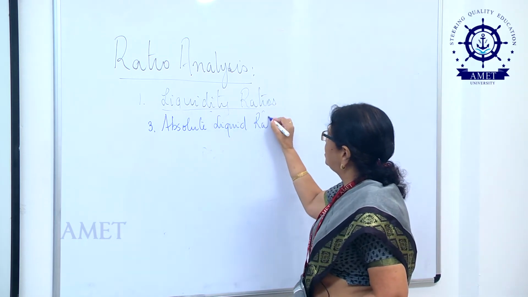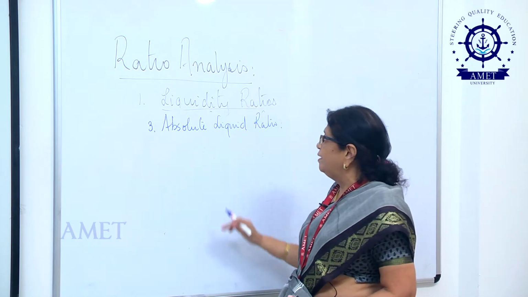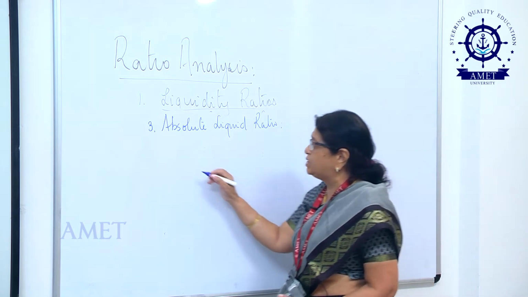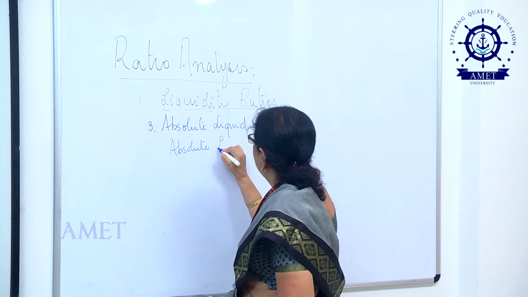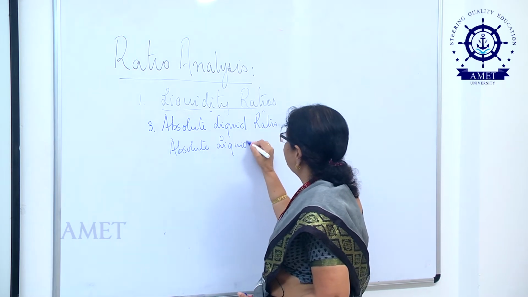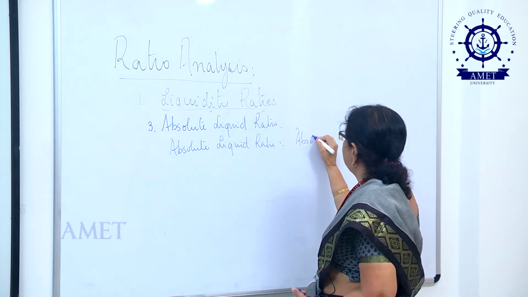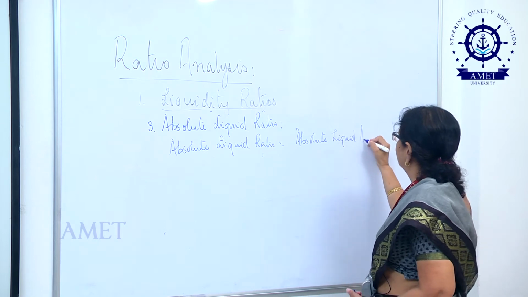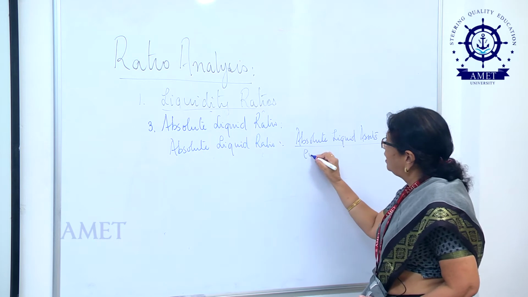It establishes a relationship between absolute liquid assets on one hand and current liabilities on the other. The formula: absolute liquid ratio is equal to absolute liquid assets divided by current liabilities.